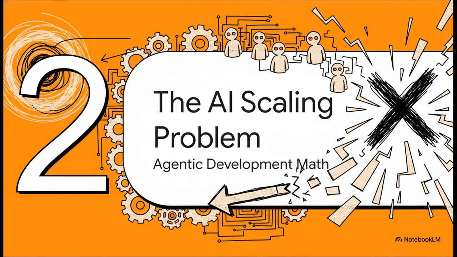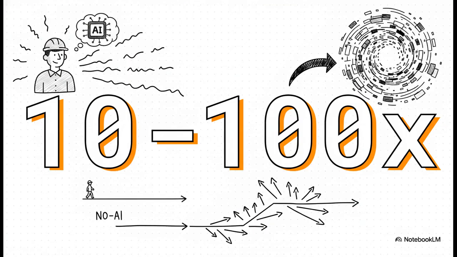Moving to Section 2, the AI scaling problem and the underlying math of agentic development. Now you might be wondering, why hasn't this lack of a gate destroyed our code bases yet? Well, at human speeds, reactive observability actually works totally fine. But with AI agents, we are talking about a 10 to 100 times increase. That is a massive multiplier in code generation volume when a single engineer uses an AI agent compared to your traditional non-AI baseline. And here is the kicker. Architectural drift accumulates at that exact same multiplier. We are quite literally generating code way faster than any reactive system can process it.